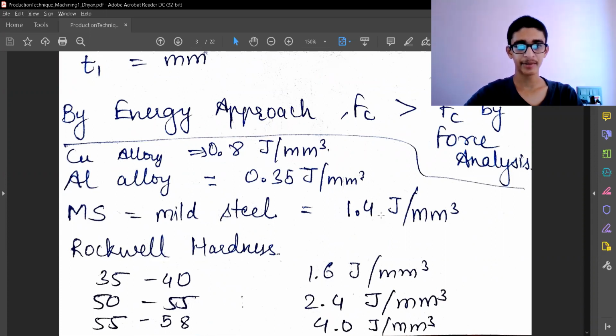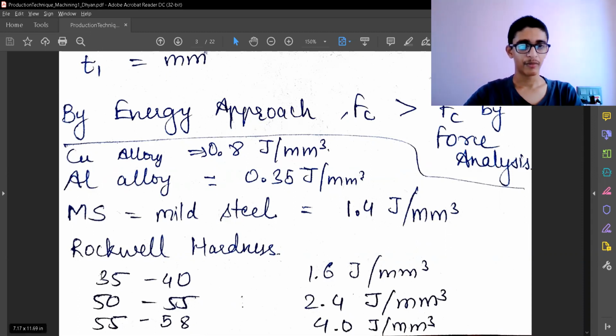For mild steel, it is 1.4. So you know that the specific energy inside the tool or inside the workpiece, anyway, mild steel is harder. It is having more strength. That's why the specific energy is larger in that. And aluminum is softer. It is easier to bend, so its specific energy is small.